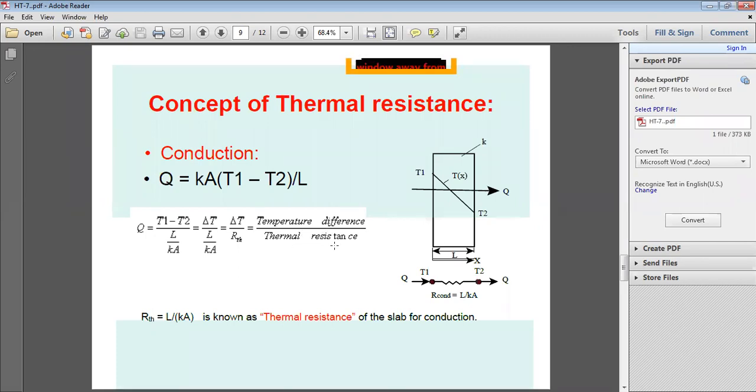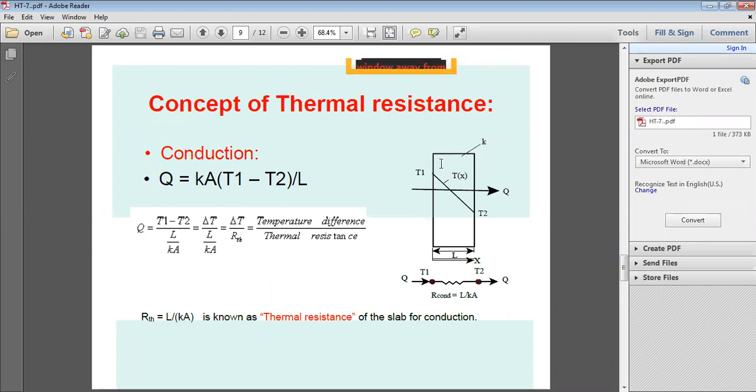Temperature difference by thermal resistance. So heat transfer rate Q is equal to temperature difference, delta T, by R_TH, the thermal resistance. In conduction heat transfer, how do you calculate thermal resistance? L by kA. What is L? Thickness of the material in meters.